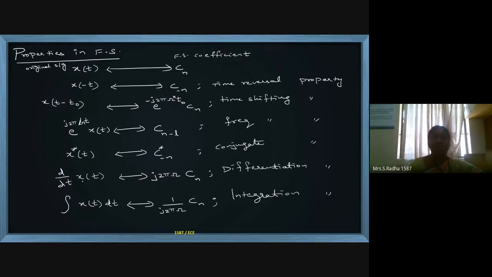And d by dt is the time differentiation property. Here we will have j into 2 pi omega n Cn. This is the value in the frequency domain. And if we have integration in the time domain, then it is 1 divided by j into 2 pi omega n, into Cn. So this is the integration property in Fourier series.